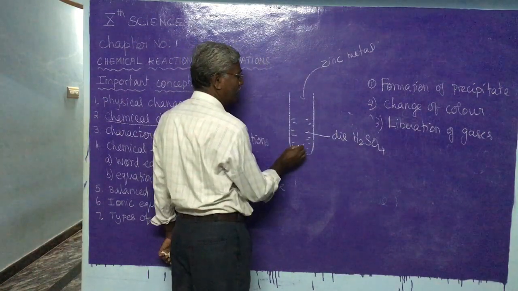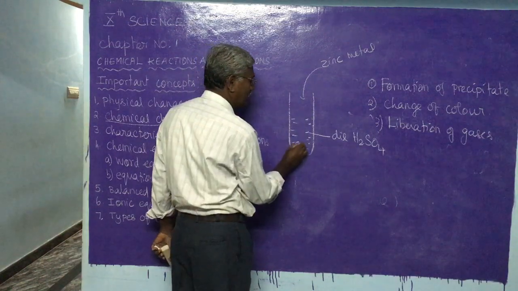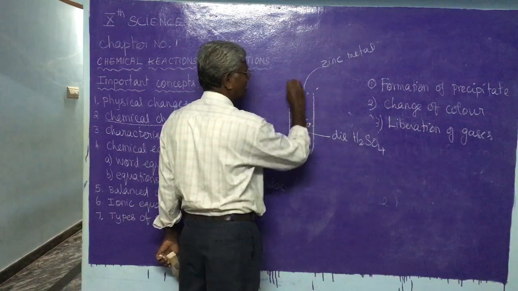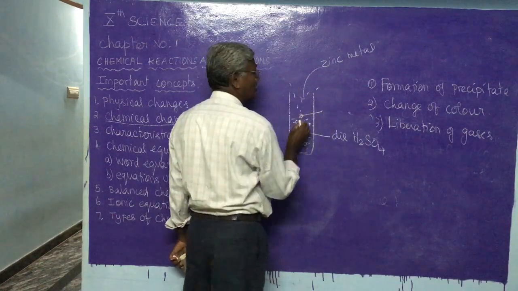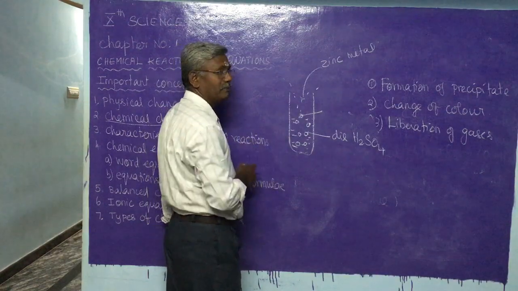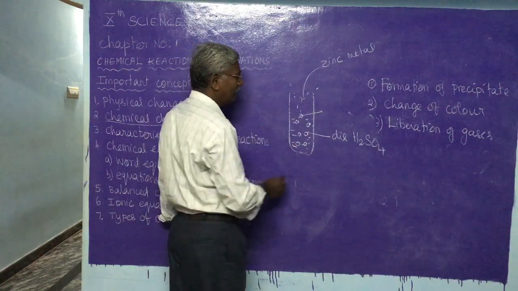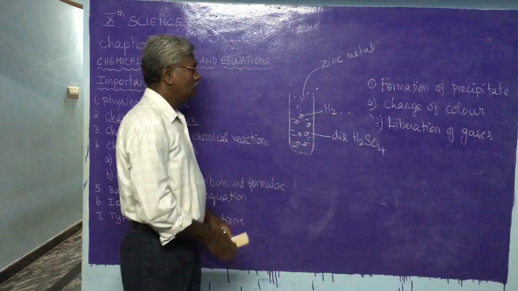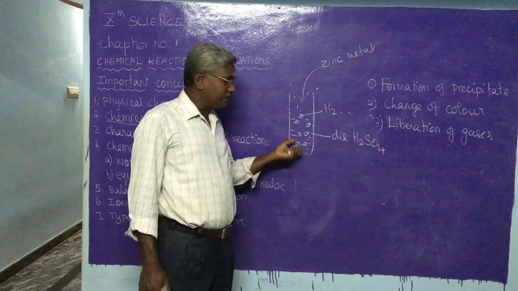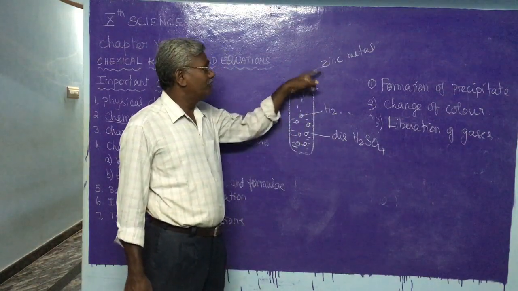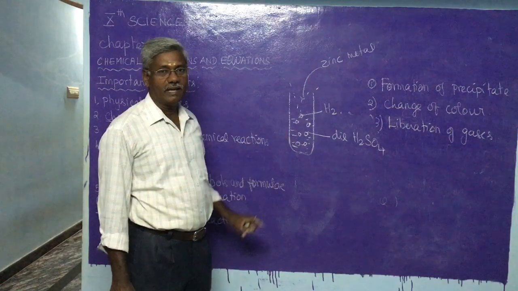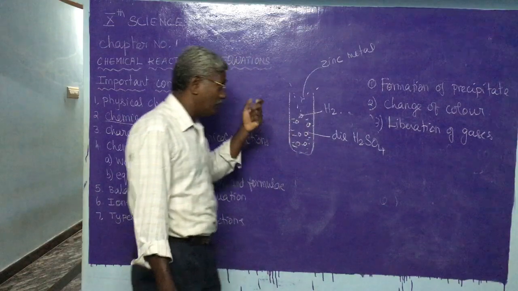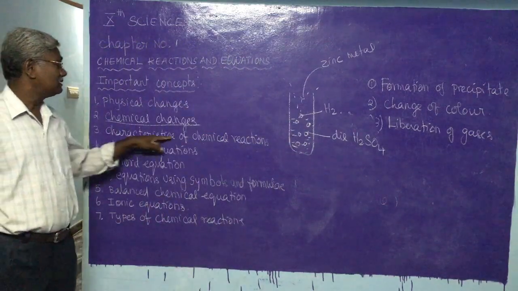When we add it, as soon as it enters, immediately it forms bubbles. Bubbles will be produced. What are the bubbles? They may produce a pop sound when we introduce a burning matchstick. That indicates that the liberated gas is hydrogen. So when gas bubbles are produced, we can confirm that there is a possibility of chemical reaction. So the first case we discussed was formation of precipitate. From these we can identify the characteristics of chemical reactions.